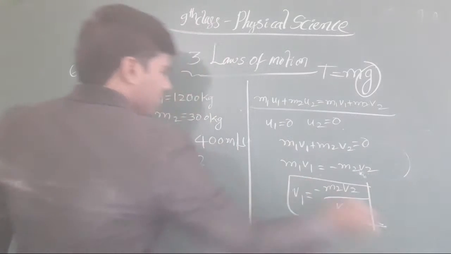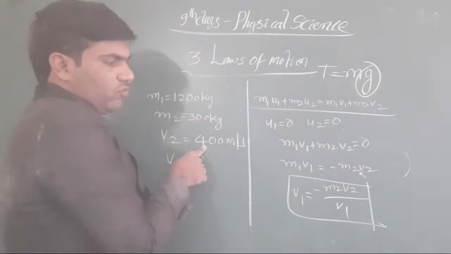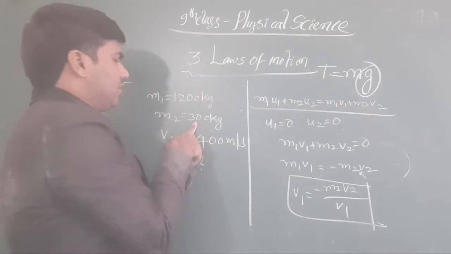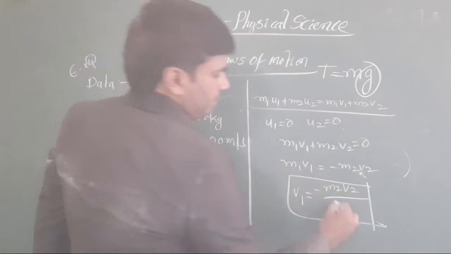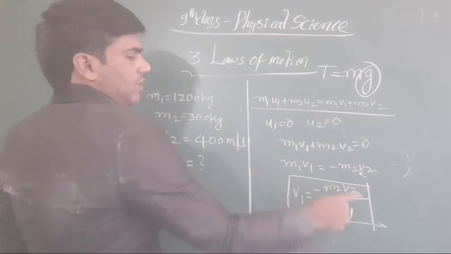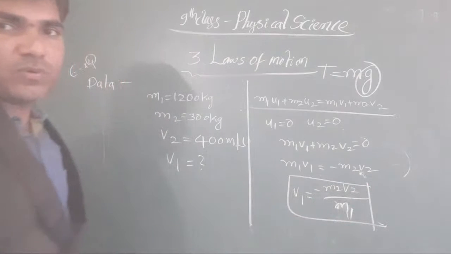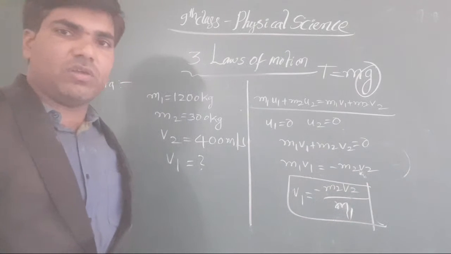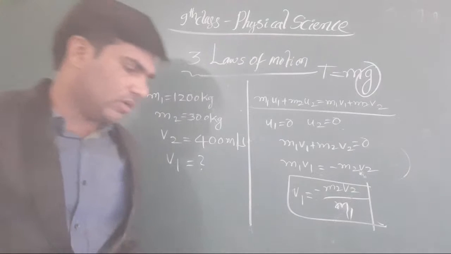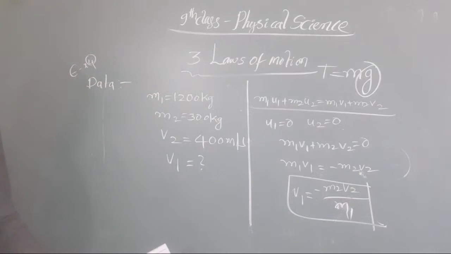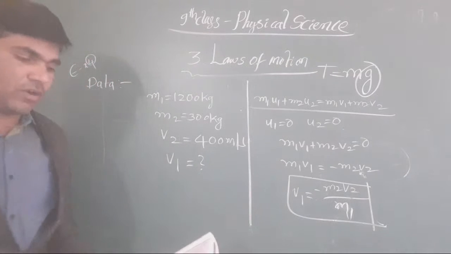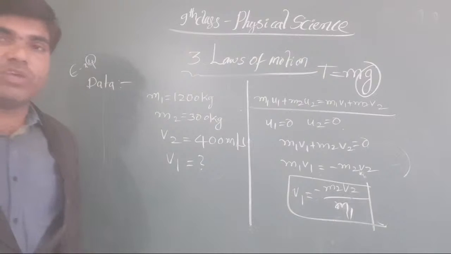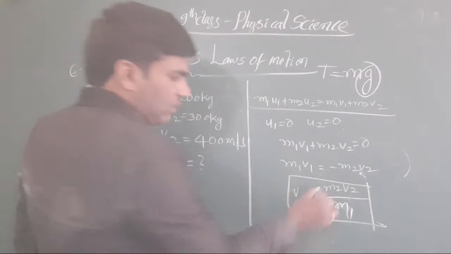Substitute all the values, whatever there is: M2, V2, and M1. Substitute these values in this equation and you will get it: 300 into 400 by 1200 kg. Automatically V1 will be a minus value for us.